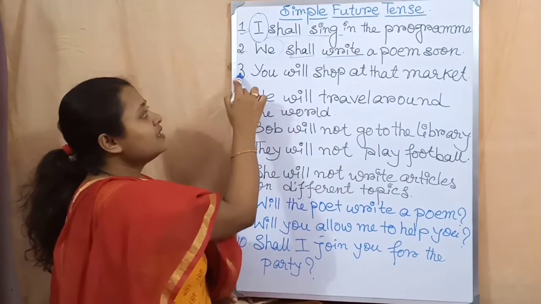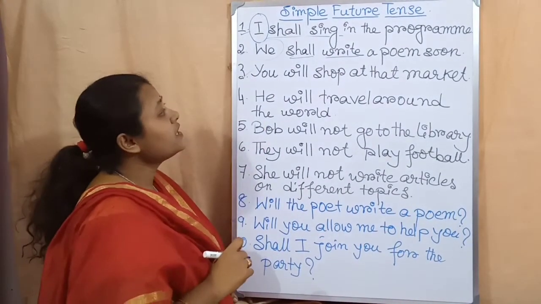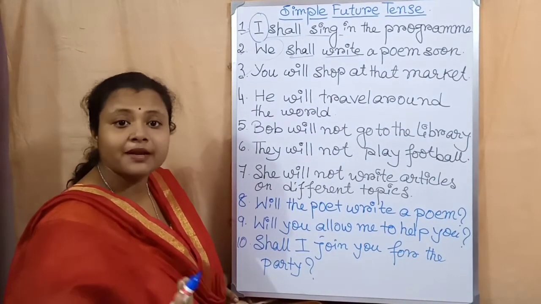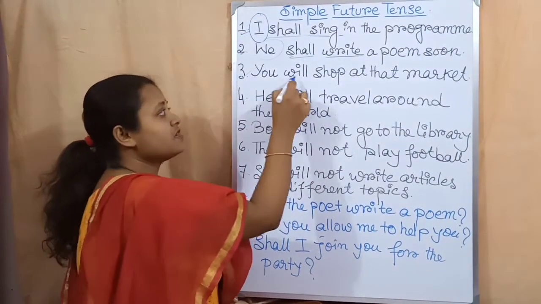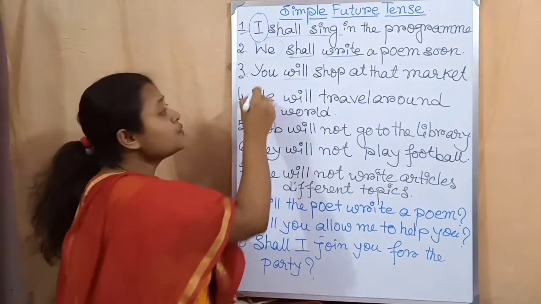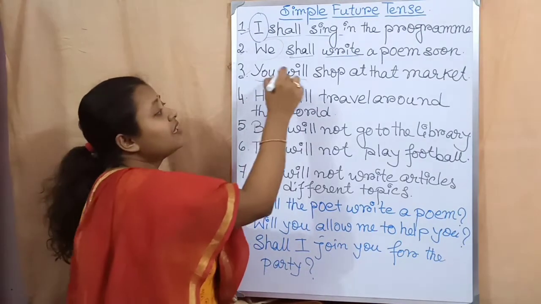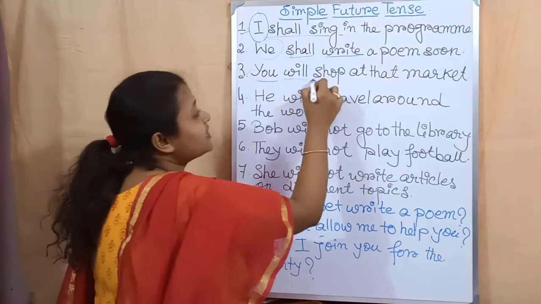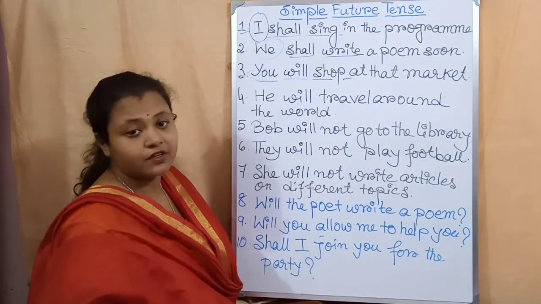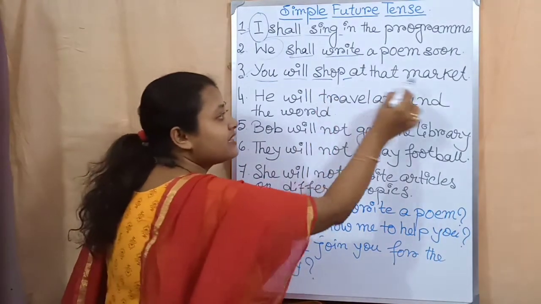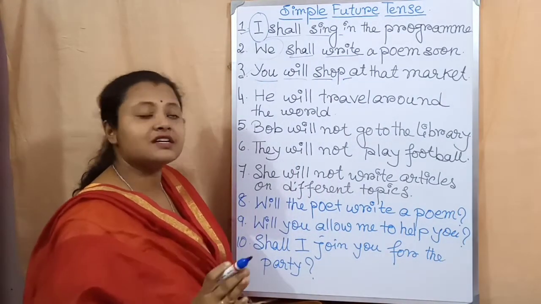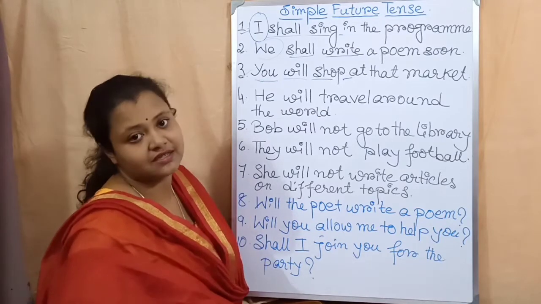Now come to the third sentence. You will shop at that market. You is the second person. So after second person we have to use will. So you is the subject, second person. After that will. After that the verb, the present form of the main verb, shop. After that the rest of the sentence and then a full stop. It is an example of an assertive sentence in simple future tense.